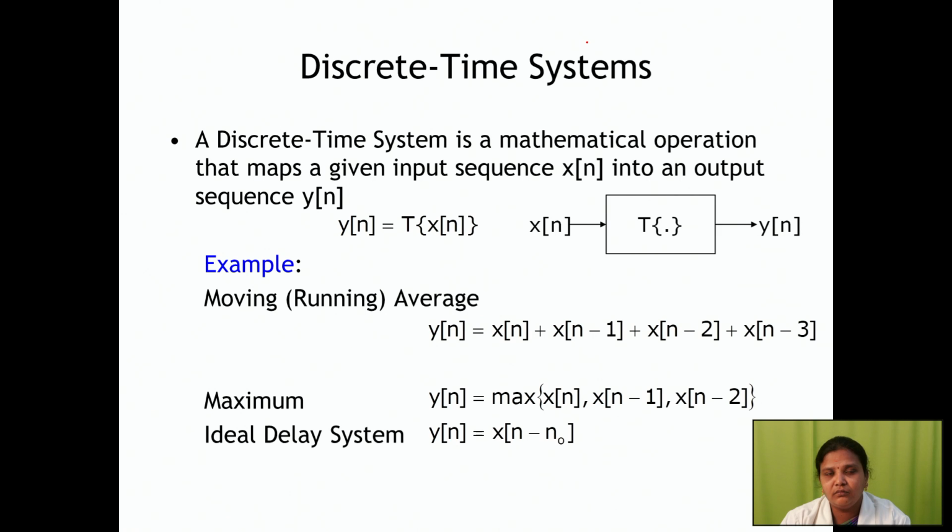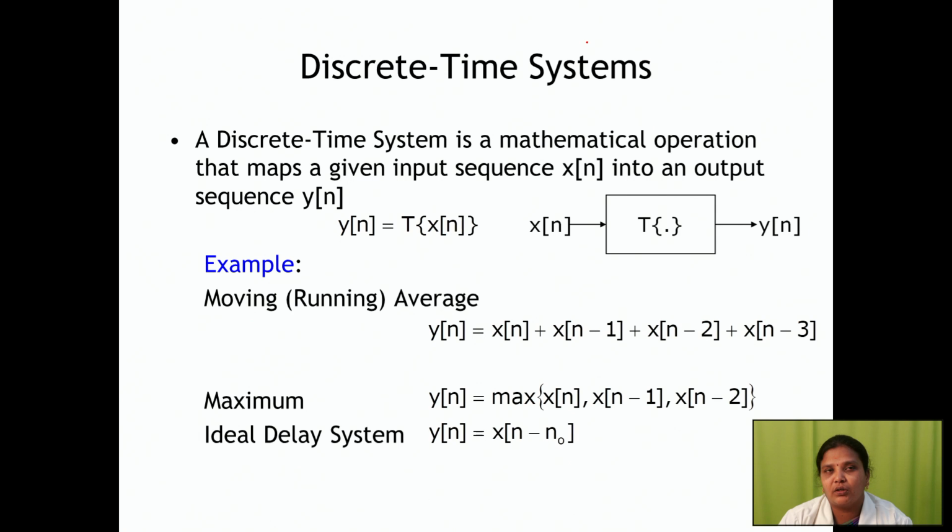So far what we have seen here are continuous time systems. Now we are going to see discrete time systems. Before that, what are the classifications of systems we have seen? Classification of systems: causal and non-causal. Causal means the system depends on present and past values.